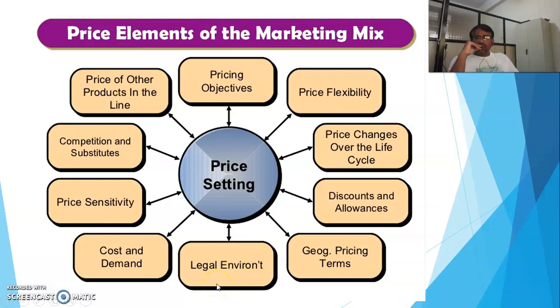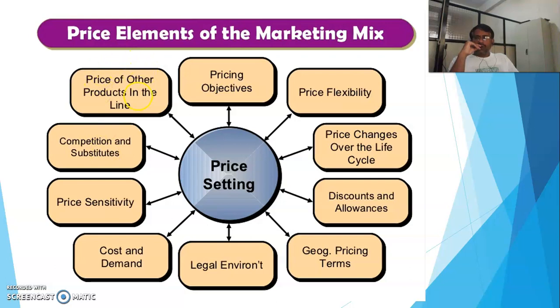Then the legal environment set by the government, and according to that again we should set the price. Then the cost and the demand. This is a very good approach: looking at the product and its demand in the market, we should set the price. Then price sensitivity is an important element again. Then competition and substitutes, which look to our product and compete with it. Looking at their prices, we should set our product cost.